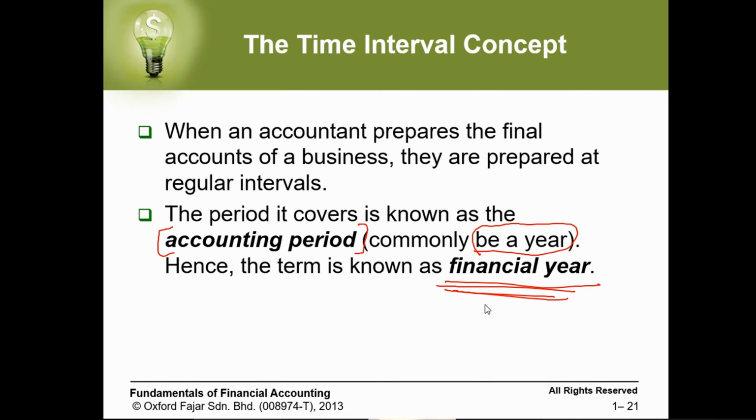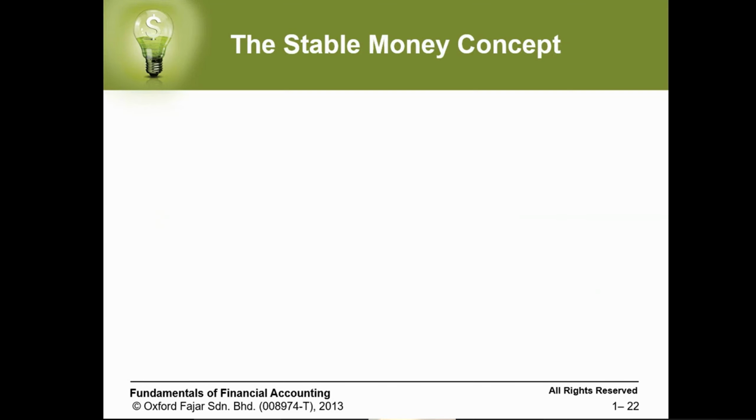It doesn't mean the business is closing. It means we are just separating one accounting period from another, to know how our business is going, whether we are gaining profit or not, and whether we need to modify some of our processes.